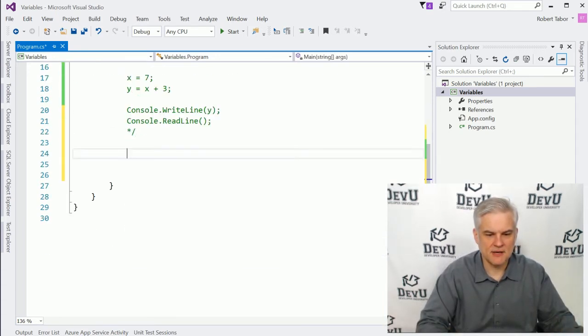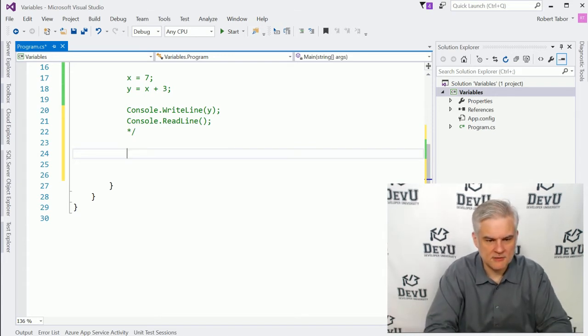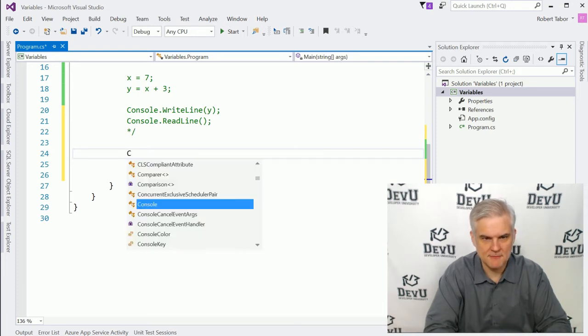After that, I'm going to do a star forward slash. And so now we're going to type another code example beneath that. All right, this one will be a little bit more interesting. Follow along. Pause the video if you need to catch up with me. I'm going to try and type fast just to save time.